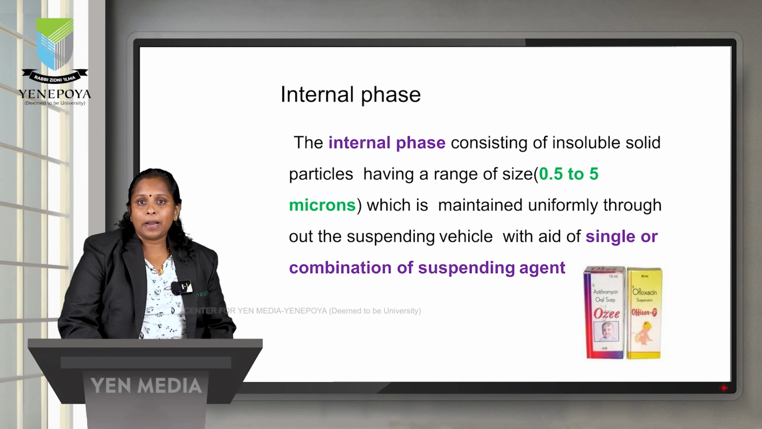In order to avoid this, the particle size is reduced, and to maintain it uniformly suspended, we maintain the particle size at 0.5 to 5 microns with the aid of a suspending agent. Suspending agents are substances added so that either the density difference between the two media is reduced or the viscosity of that medium is increased. Once the viscosity is increased, the particles will not settle down very easily, and they will keep moving within the medium. So we add suspending agents. This is the first phase of a suspension.